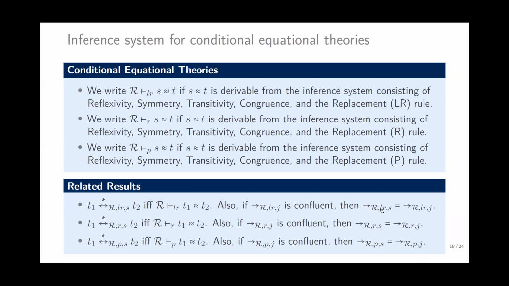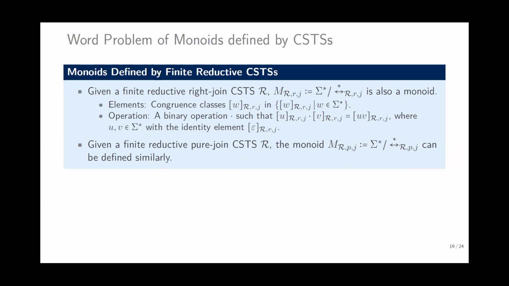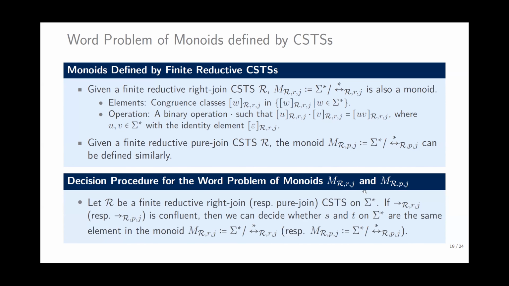And if it's confluent, then the left-right semi-Thue rewrite steps are the same as the left-right join steps. The semi-equational one is bidirectional, but the join one is directional, so it is simpler. The monoid can be defined similarly to the previous semi-Thue systems. For the decision procedure, instead of the semi-Thue system, you can use the conditional semi-Thue systems using the congruence relations.